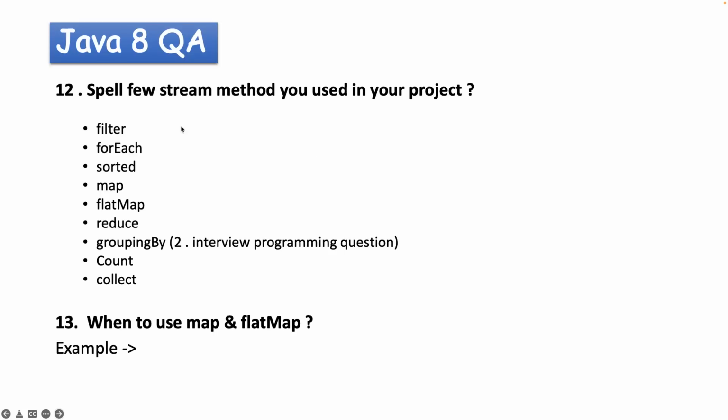Interviewer might ask you to spell out a few stream methods you used in your project. So you can tell the methods which you really know. Don't add any random method from the stream documentation. They might ask you deeper questions on that. So I can mention something like I used filter, for each, sorted, map and flat map, reduce, grouping by, then count, collect. There are many more methods I used, but these are the methods so far I can remember. This is how you need to convince the interviewer.